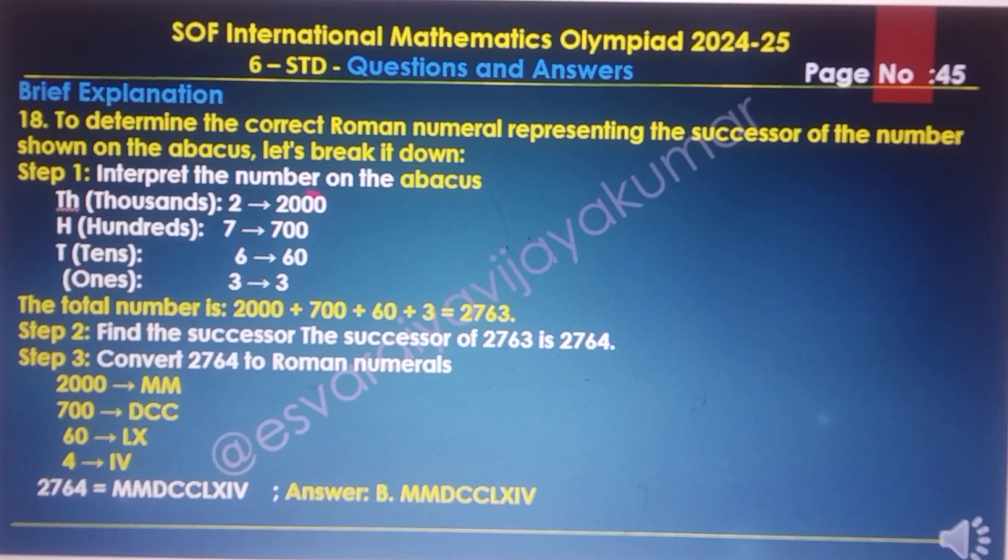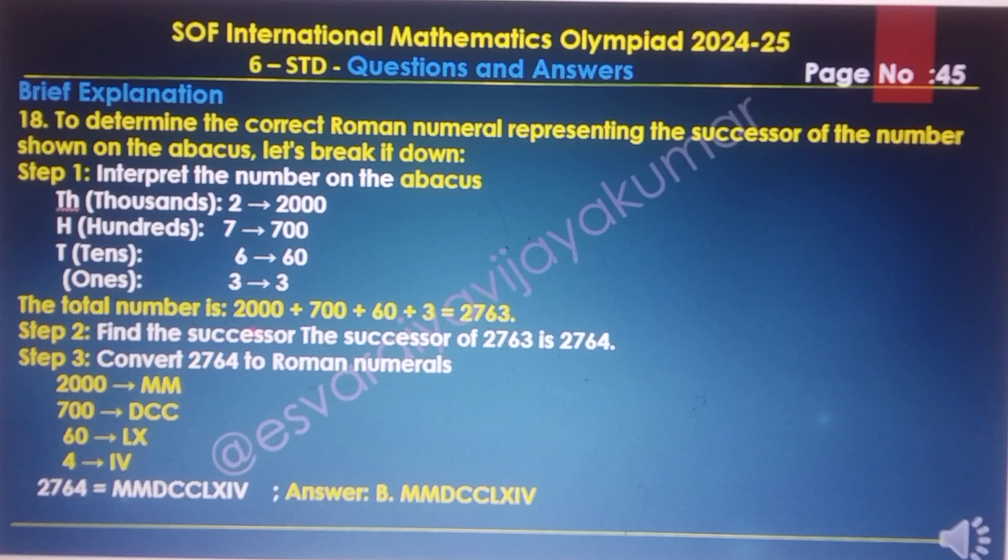Step 1. Interpret the number on the abacus. TH is thousands, 2 means 2000. H is hundreds, 7 means 700. T is the tens, 6 is 60. And ones is 3, equal to 3. The total number is 2760 plus 3 equal to 2763.